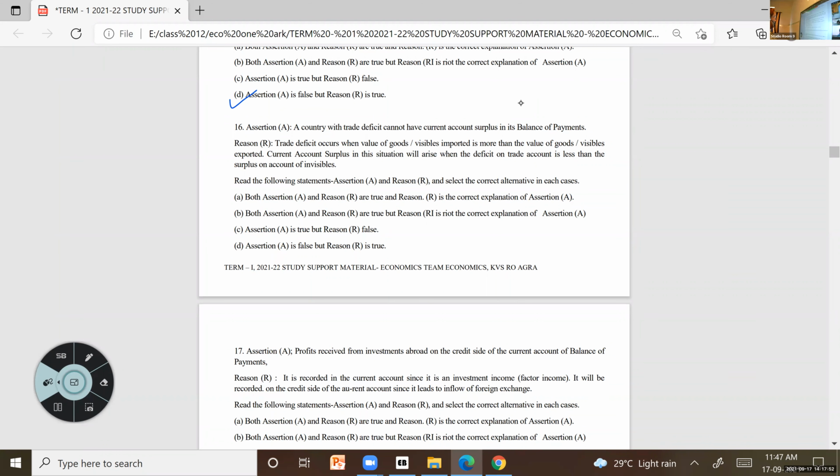Current account surplus in this situation will arise when the deficit on trade account is less than the surplus on account of visibles. What will be the answer? Nobody got?